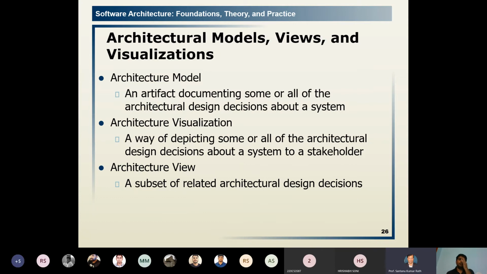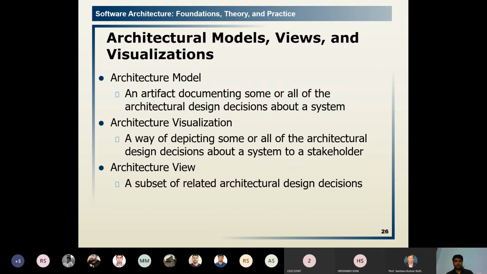Then architectural model, their views and visualizations. An architectural model is an artifact documenting some or all of the architectural design decisions about a system. It is a properly made documentation for all the architectural design decisions about a system.